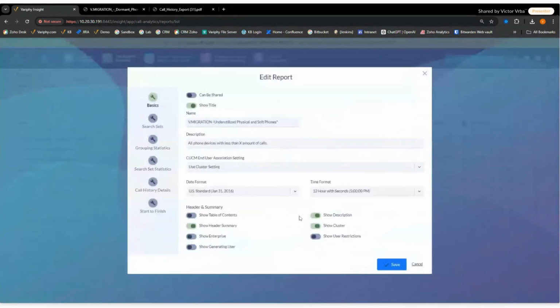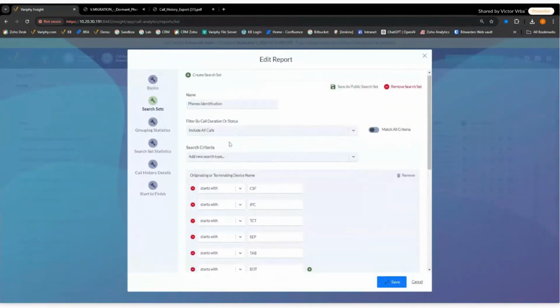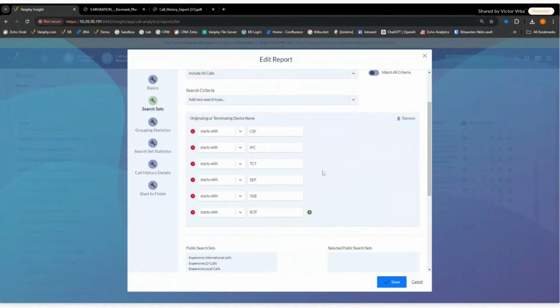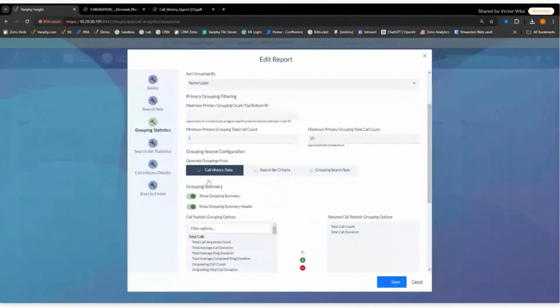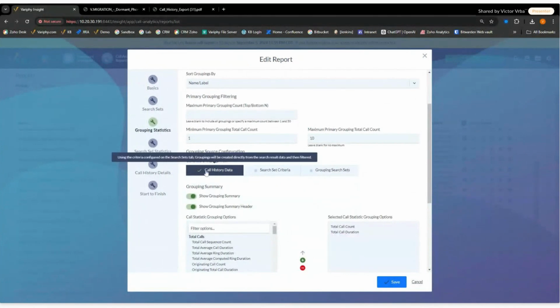And here's one that's based off of physical and underutilized phones. The concept that we did is the same. We're going to use our starts with, we're going to add our devices in there, and we're going to choose our same originating or terminating device name. But in this case, we're going to keep our call history detail. The reason we're keeping our call history detail is because we are actually looking at calls. In other words, we're looking for phones that had calls in this case, not phones that did not have calls. So we keep our call history detail here.